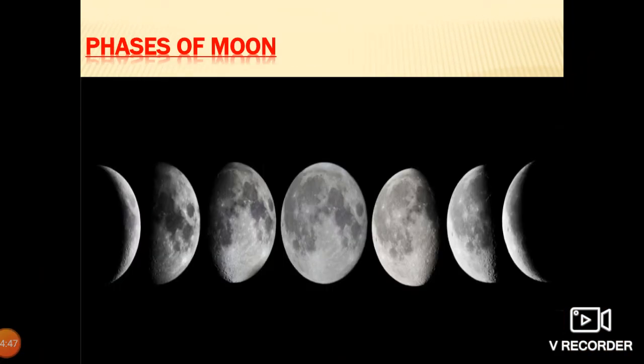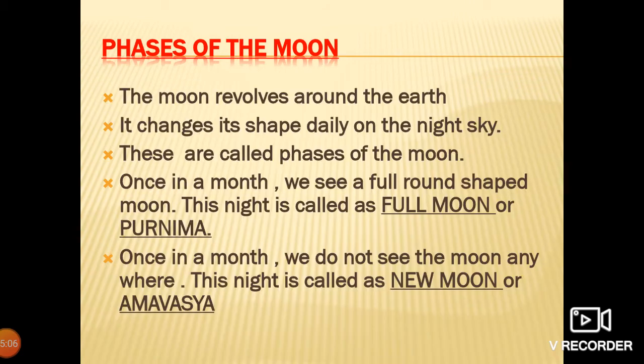Now the next topic, phases of the moon. Do you observe that sometimes we can see a full moon in the sky, but sometimes we cannot see the moon in the sky? So what is this? These are the phases of the moon. The moon revolves around the Earth. It changes its shape daily in the night sky. These are called phases of the moon.